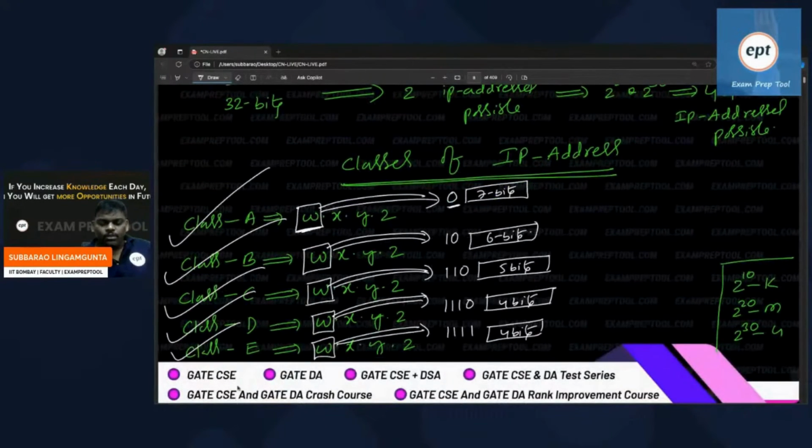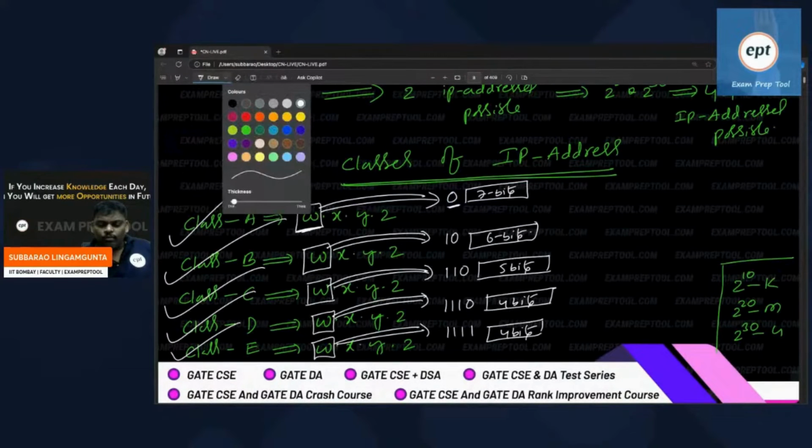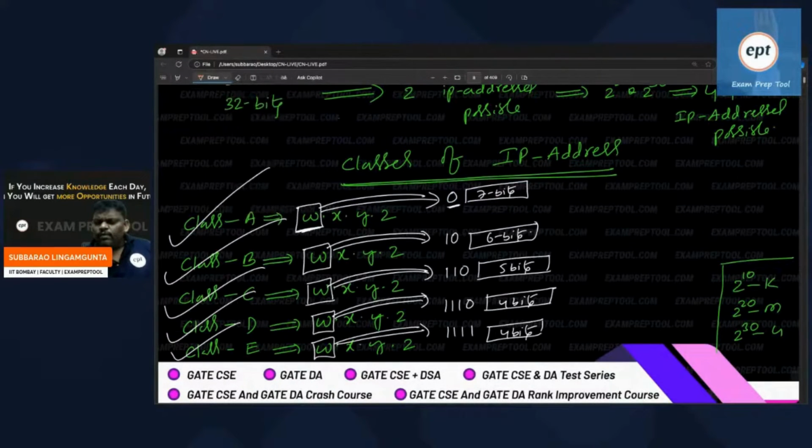It is almost like an STD code kind of thing. Comparing with the internet, mobile networking came first, so they copied from the mobile network. Whatever way they connected to mobiles, the same way they connected to computers.